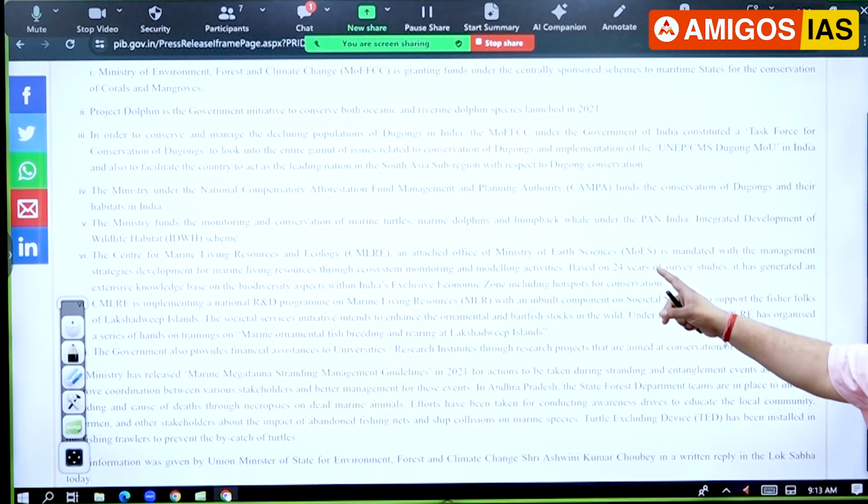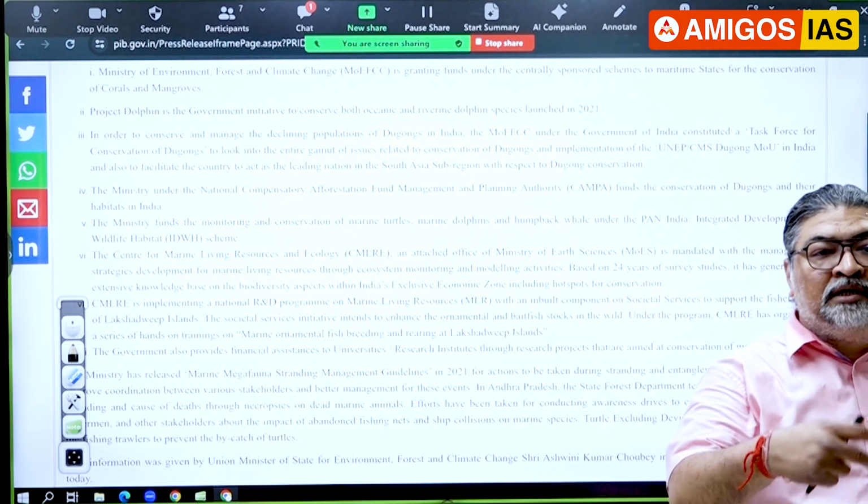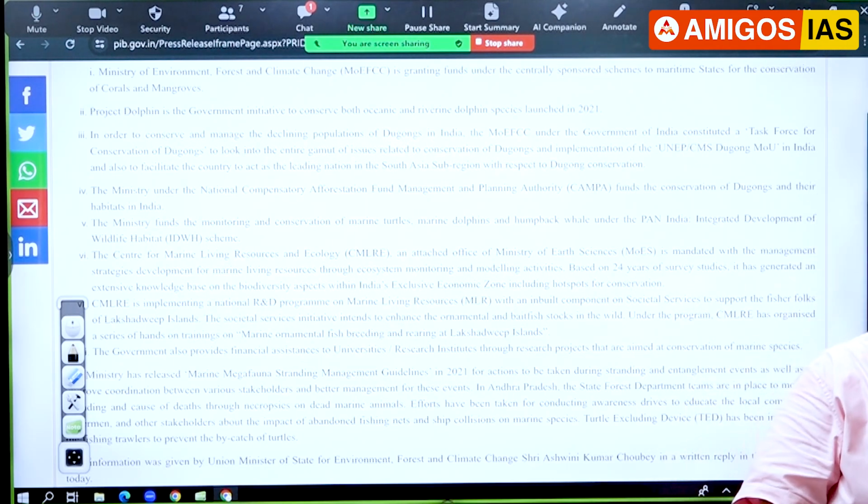I'll also add one more thing which is not mentioned here, but you know that olive ridley turtles, marine turtles, come for nesting. They come to the beaches there. One of the places is Gahirmatha. Where is Gahirmatha? Odisha. Rushikulya, Odisha. But even they come into Andhra Pradesh. And recently what has come in the news? Killing of such turtles, illegal trade. All these are in the news there. So conservation becomes very, very important.